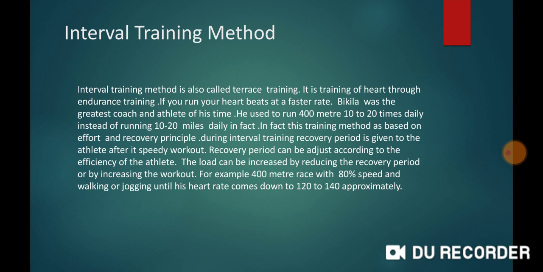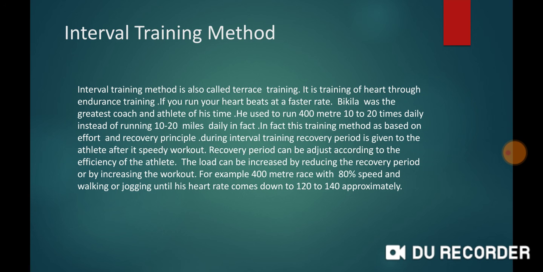Next, interval training method. Interval training method is also called terrace training. It is training of the heart through endurance training, if you run your heartbeats at a faster rate. Velika was the greatest coach and athlete of his time. He used to run 400 meters 10 to 20 times daily instead of running 10 to 20 miles daily.